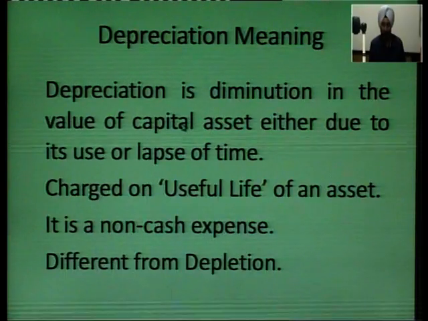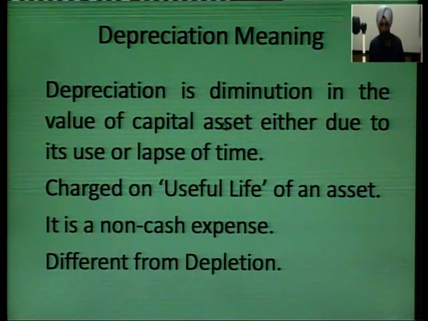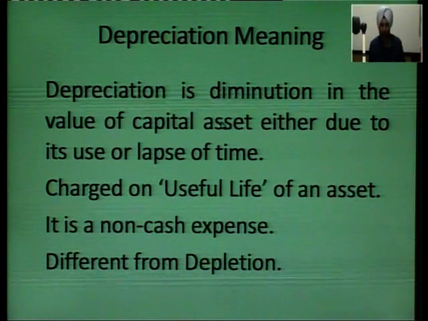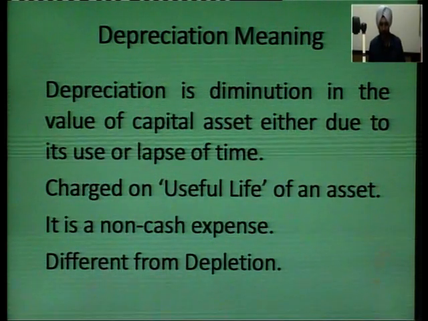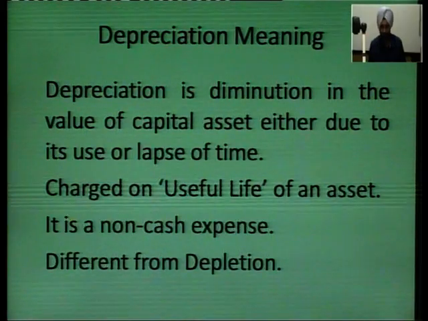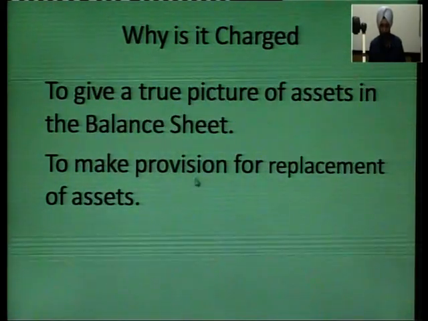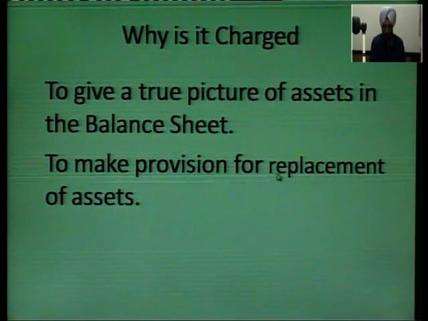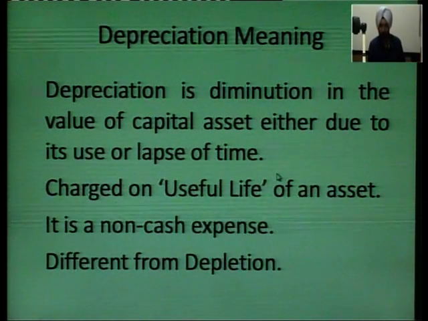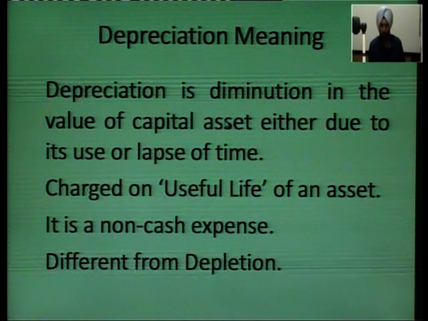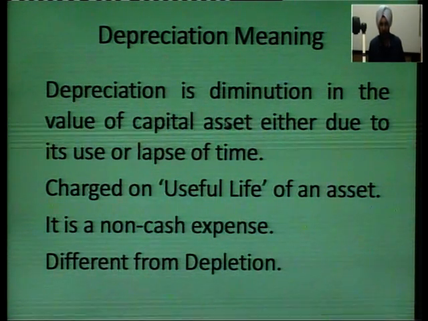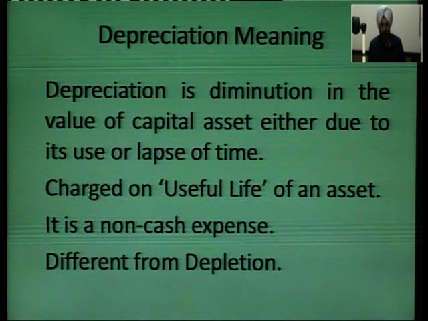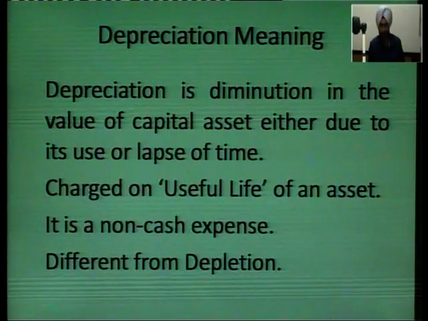As far as the asset is concerned, if we have to define asset, what is asset? Asset means anything of use that belongs to the organization. For instance, we buy a machine in order to produce something.